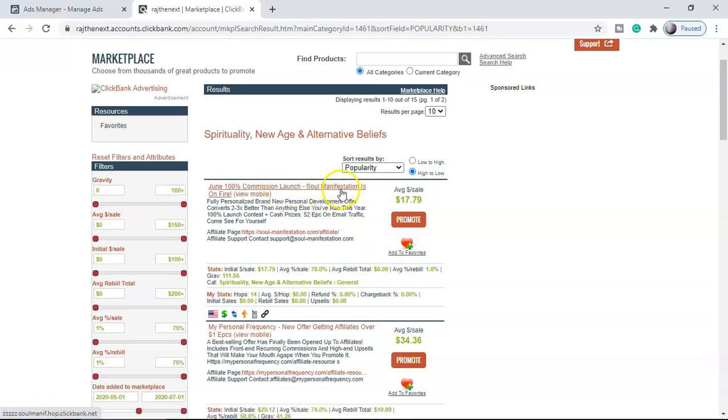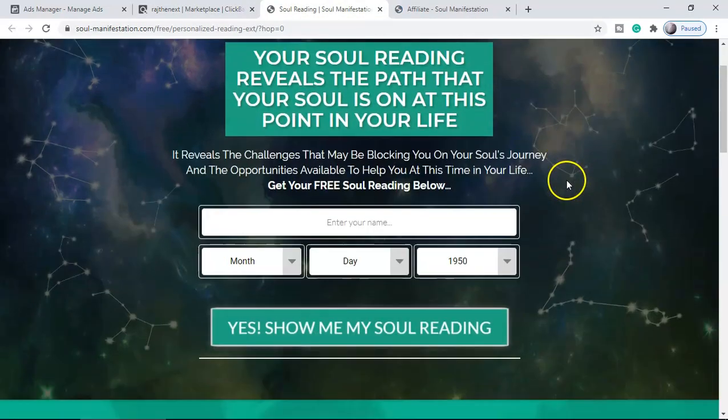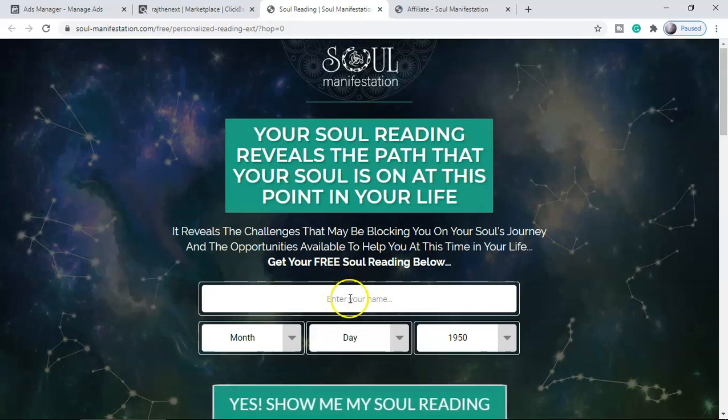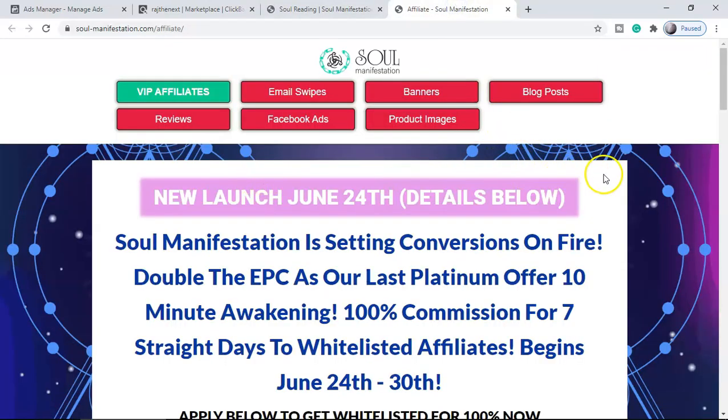So here you can see Soul Manifestation. This is a new product that came in, and the average sale is almost $17, and the gravity is 111. So let's see their sales page, and also let's open their affiliate page. This is their sales page over here. I think they are asking for the name and month, date, all those things. So they will give you a report card of it. That's what they are saying, like your soul reading reveals the path that your soul is on at this point in your life. And also, guys, they have their affiliate page.